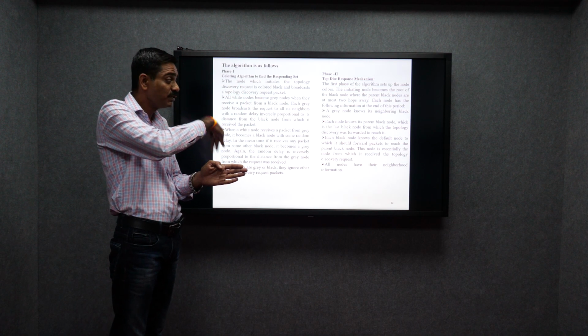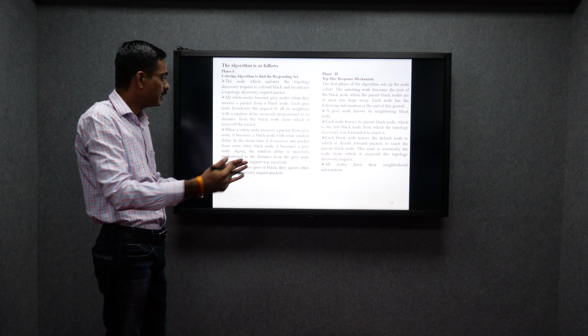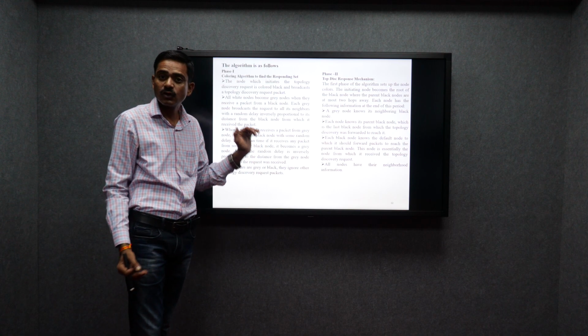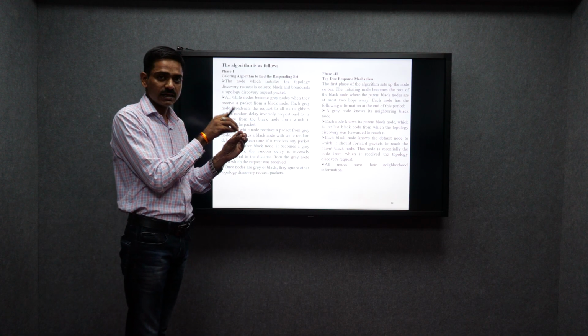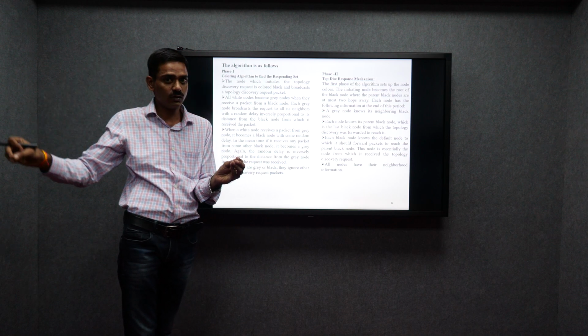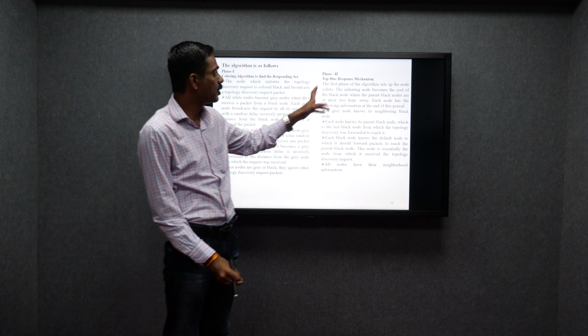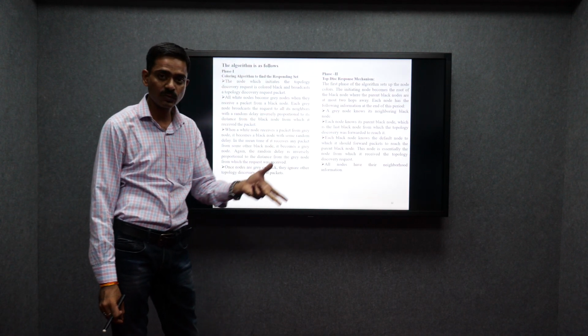The next level should change drastically. So it will be black and then gray. The important point is that it can go directly from white to gray as well, not only white to black. The second phase is the topology discovery mechanism, because the network formation will change.